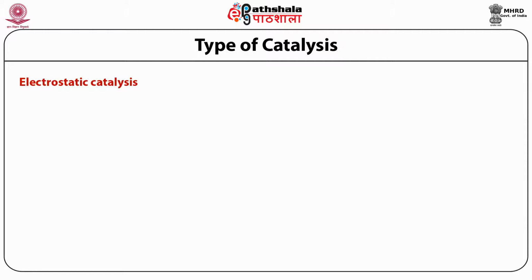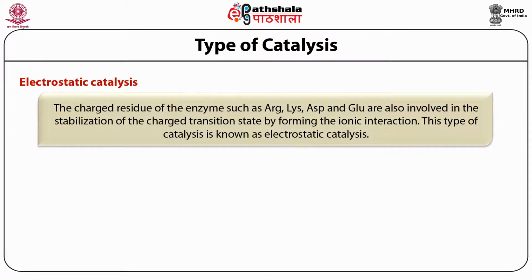As the name suggests, electrostatic means charge. So when you are saying charge in the active site, a few amino acids come to mind. They are arginine and lysine, which are positively charged. Then we have aspartic acid and glutamic acid, which are negatively charged. So these amino acid residues are involved in the stabilization of the charged transition state by forming ionic interactions.